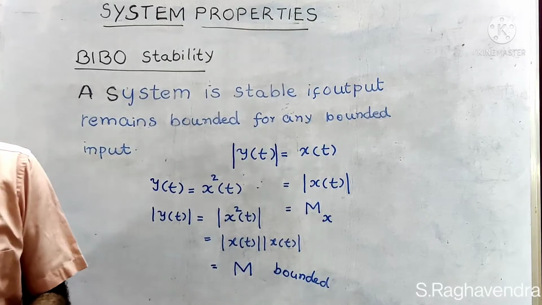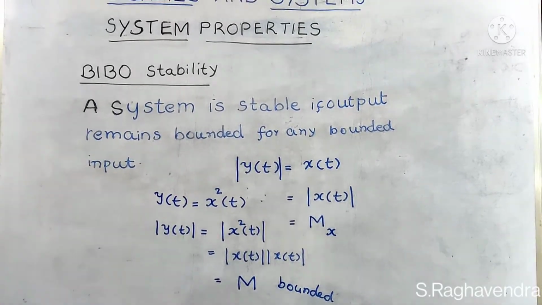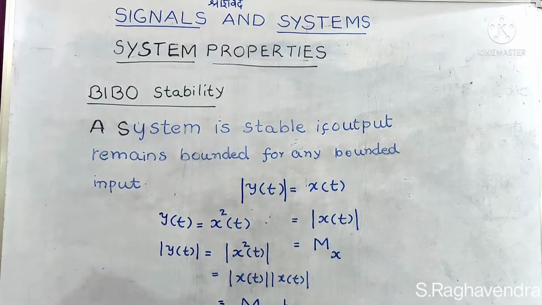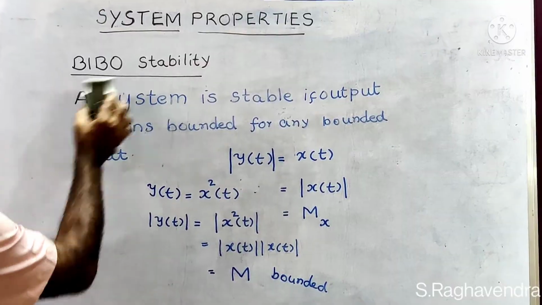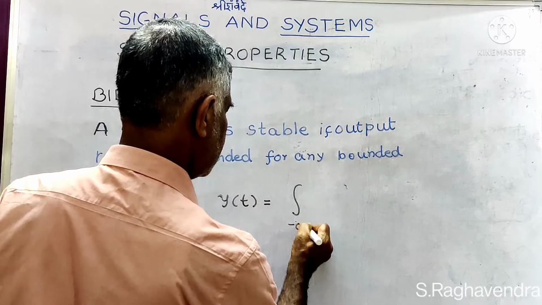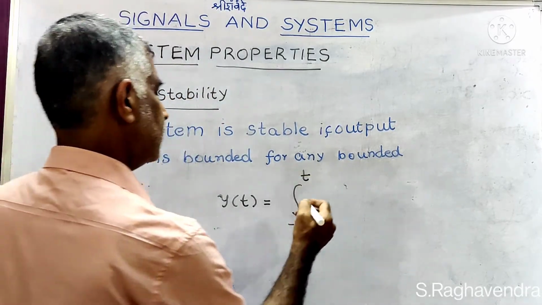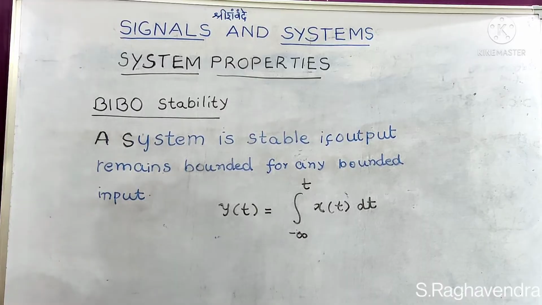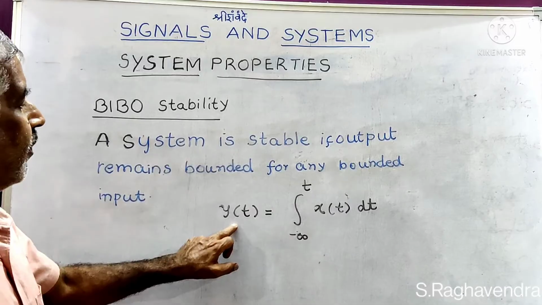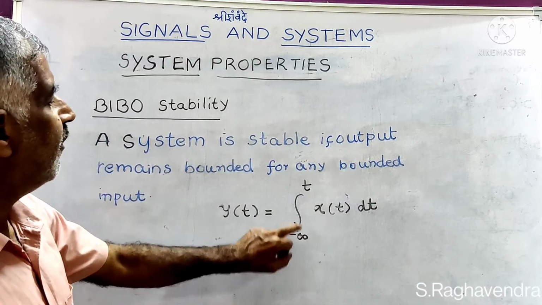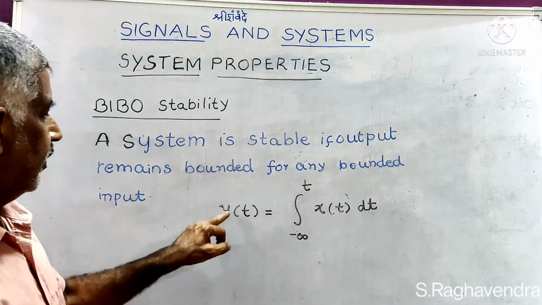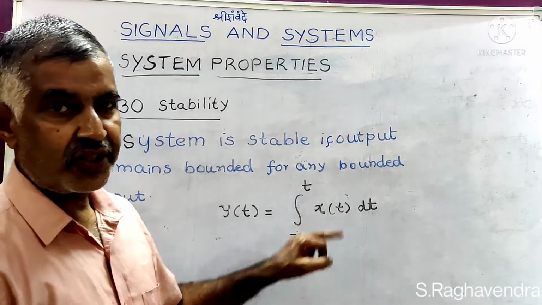Now input is bounded and output also has become bounded, so it is BIBO stable. Now I will take an example of an unbounded system, an unstable system. y of t is equal to the integral from minus infinity to t of x of t dt, where y of t is output and x of t is input.